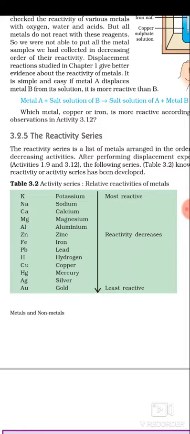The reactivity series. And here a small portion of the reactivity series is provided for you. You have to study this carefully: potassium, sodium, calcium, magnesium, aluminium, zinc, iron, lead, hydrogen, copper, mercury, silver, gold. Please try to learn this by heart.